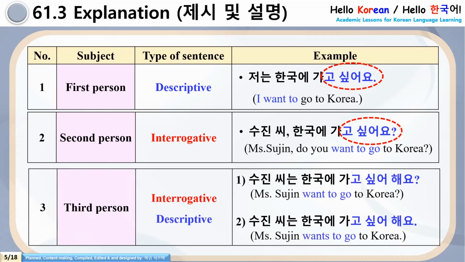Coming to the third person sentences, we can make both interrogative and descriptive sentences. See first example, 수진 씨는 한국에 가고 싶어 해요? And number 2, 수진 씨는 한국에 가고 싶어 해요. So if you see carefully, in the first sentence, go shippo heyo is followed by a question mark, and in the second sentence, go shippo heyo is followed by a full stop. So we hope now this concept of first person, second person, and third person is clear.